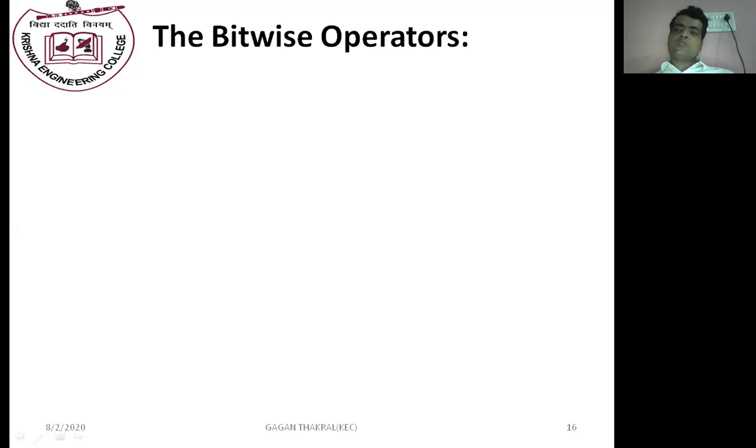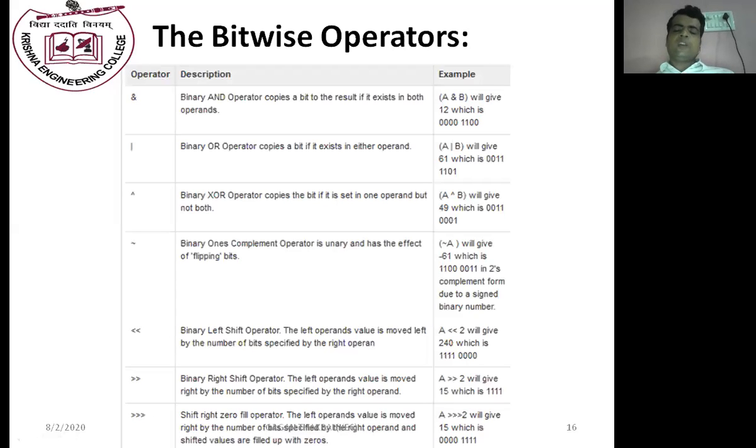Now, the most important operators: generally in GATE there are one or two questions asked from bitwise operators. Bitwise operators are special operators which are used to perform operations by converting data into bits initially, then performing the operation. When we want to perform the bitwise AND operator, A is converted into binary form and B is converted into binary form.